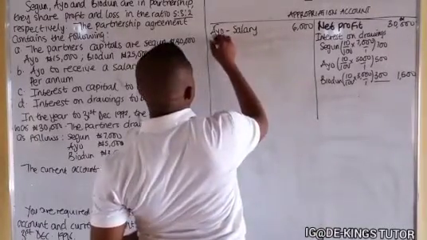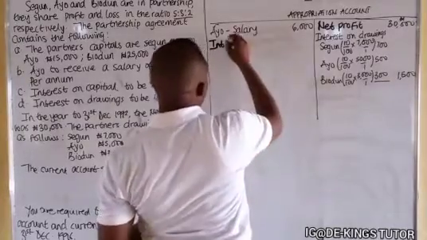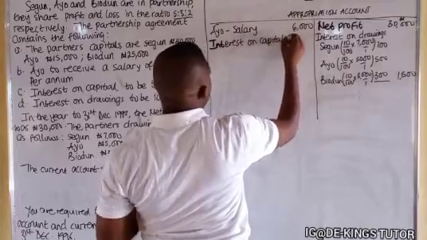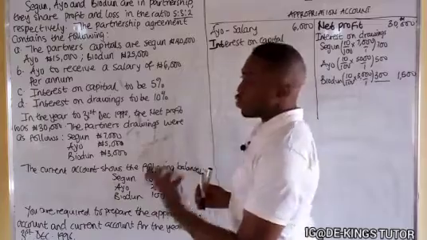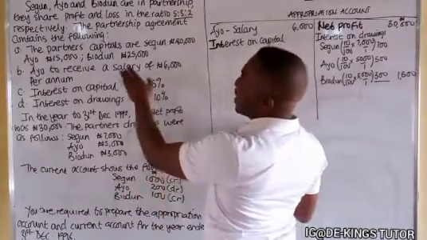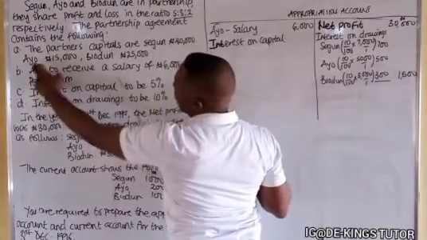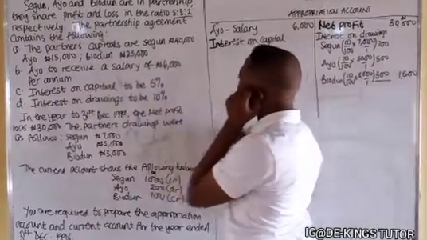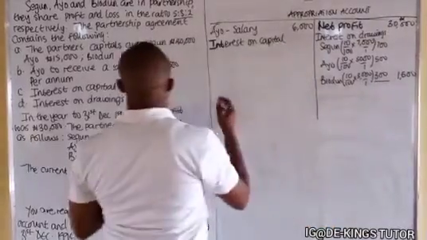Another item that can come here is interest on capital. The interest on capital is what the business will have to pay to the individual partner. They said the partners' capital are: Shego contributed 40,000, Ayo 15,000, Biodun 25,000. Their interest on capital is 5%, so we are going to calculate 5% on their individual capital.